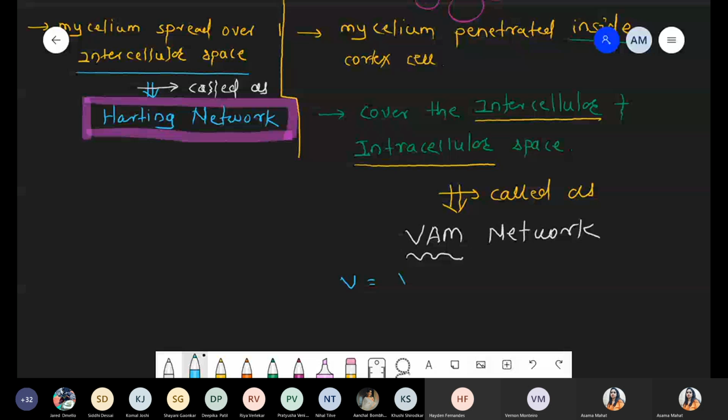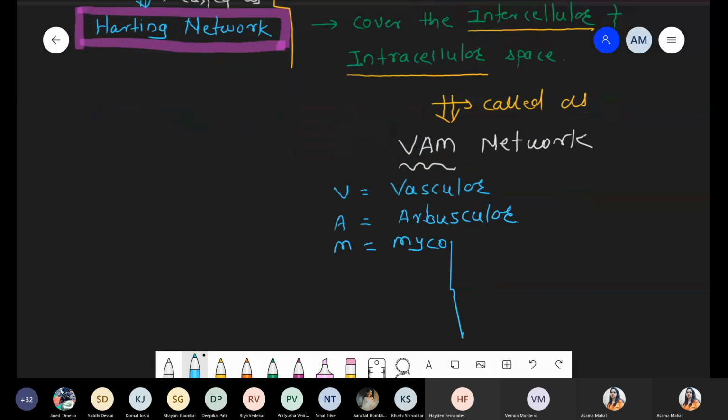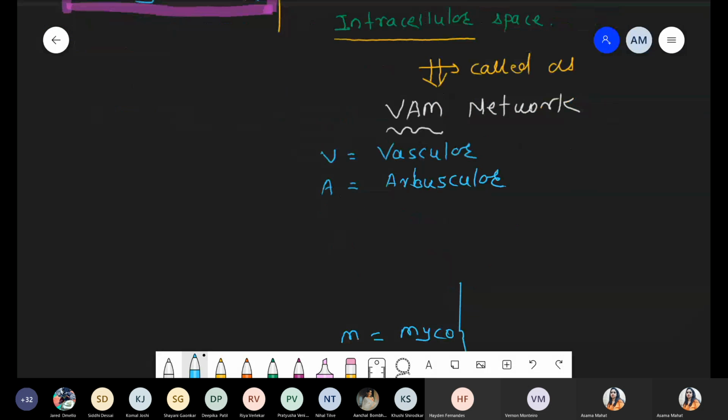V stands for vesicular, A stands for arbuscular, and M stands for mycorrhiza. VAM network.